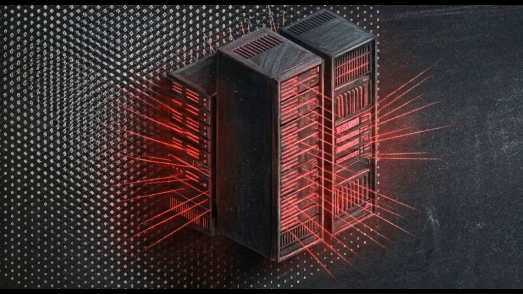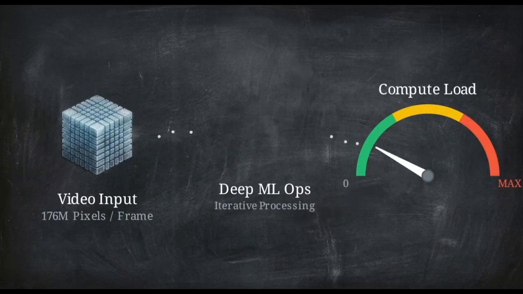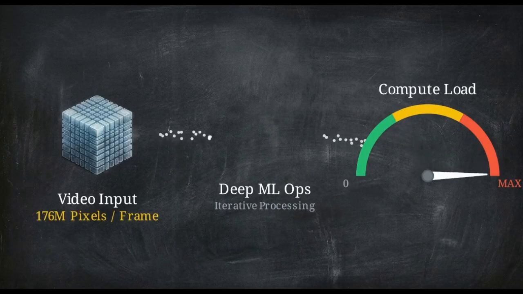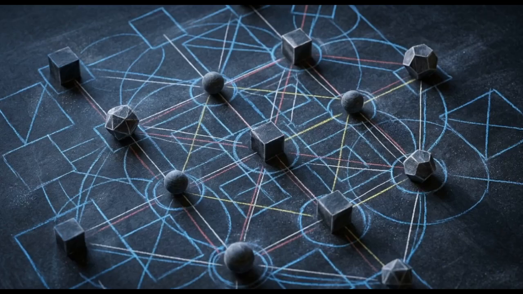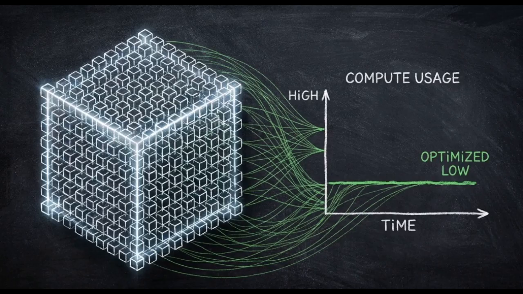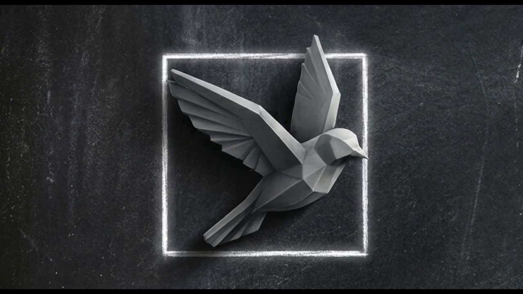The second bottleneck is the sheer computational load. Running deep machine learning operations across hundreds of millions of distinct data points for every single frame requires an impossible amount of processing power. A functional video generation model requires a structural solution to both problems at once. The architecture must solve the physics problem of visual coherence across time, while simultaneously solving the mathematical problem of infinite compute. The foundation of this architecture begins with single images.